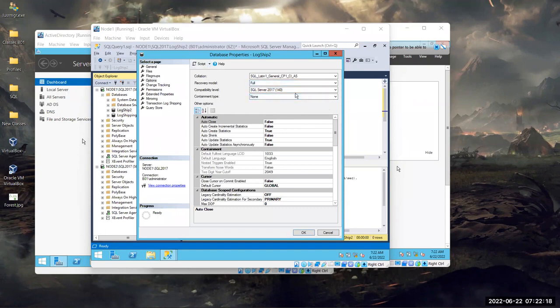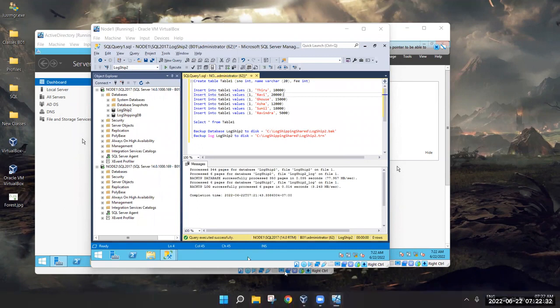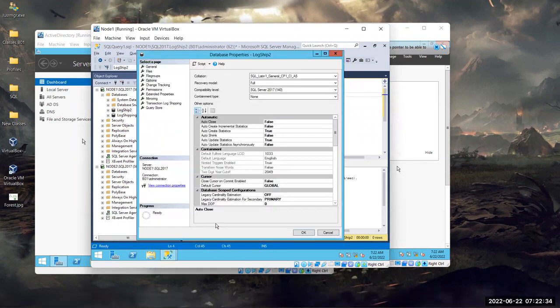Now it is on full, because previously, if we had not taken a full backup here, it would have been in simple recovery model. Now it is in full recovery model. Always make sure, whenever you are configuring log shipping, that your database recovery model should be in full or bulk-logged recovery model.